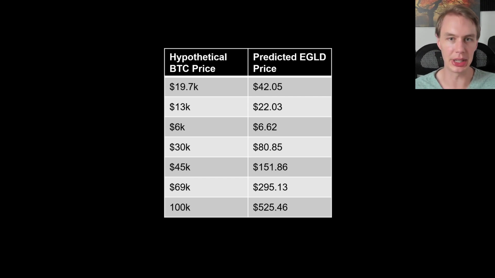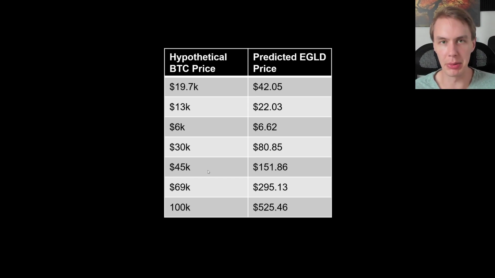If there are bullish tailwinds even in weakness, even if Bitcoin falls to 13K, for example, if there are really bullish things going on with Elrond, it need not fall all the way down to $22, maybe not even close. But of course, also, we have to remember that if there are particular bearish things that happen with Elrond or EGLD, and Bitcoin falls down to 13K, it could fall below $22. So these are not supposed to be hard and fast rules, but just general expectations if its relationship with Bitcoin stays unchanged and its price merely fluctuates as a function of Bitcoin.